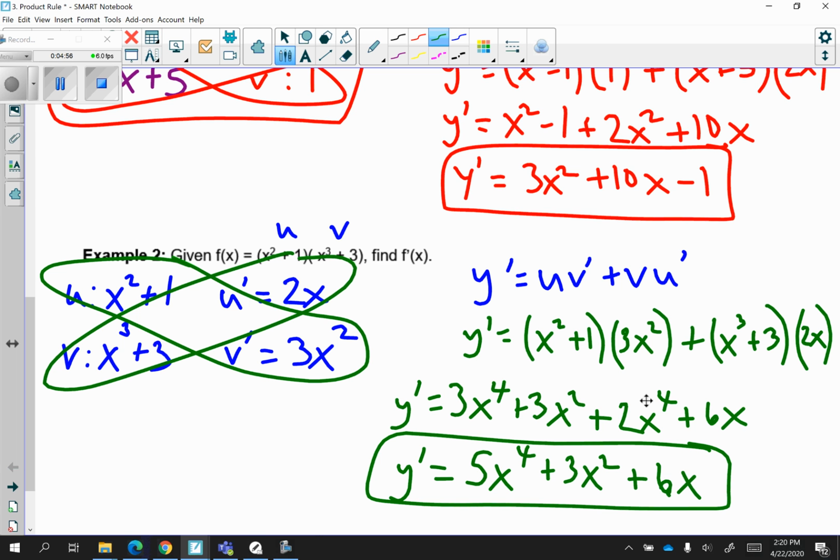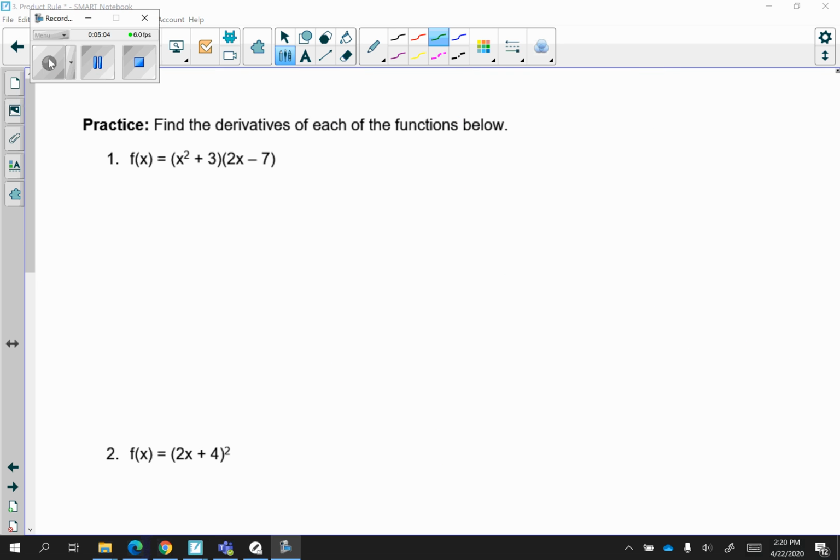Again, you could have multiplied it out and expanded it and then applied the power rule, or you could do it this way with applying the product rule. If you turn to the next page, we have 3 example problems. It says find the derivatives of each of the functions below. So take a moment right now, pause the video, and try numbers 1 through 3. I will be using the product rule for each question, so I suggest you do the same.